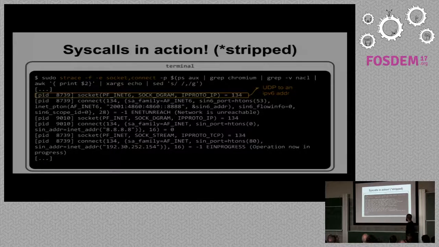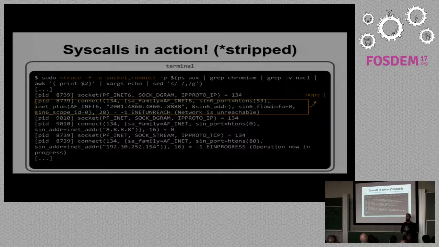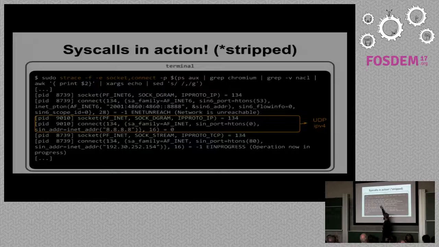So what we have here, we have a socket for IPv6 with UDP/IP. So we are trying to get the IP via IPv6. We try to do a connect, and I don't have IPv6 configured in this laptop, so the network is unreachable. So it tries IPv4, PF_INET with UDP/IP, to get the DNS.